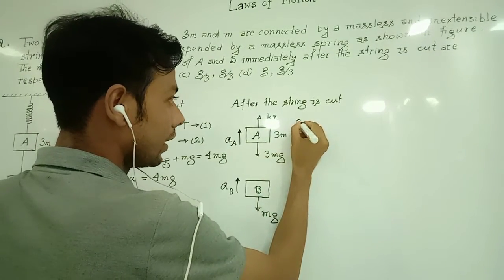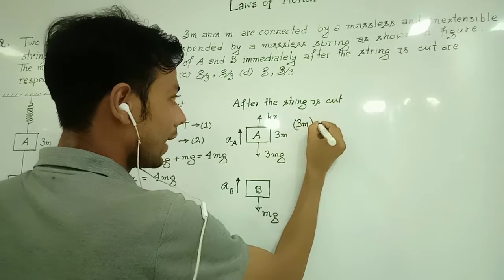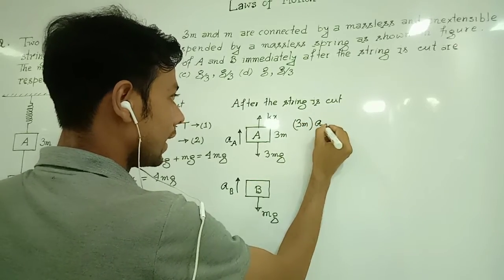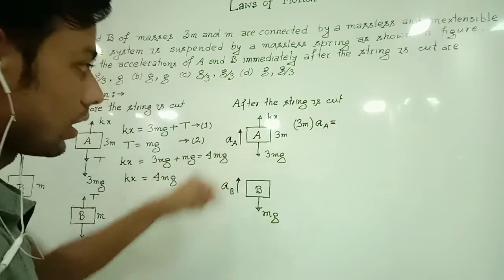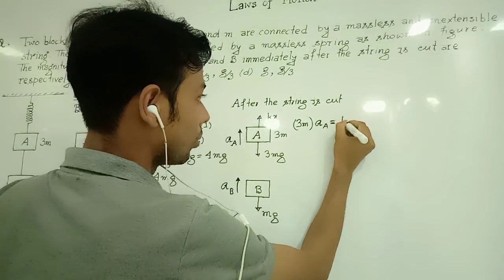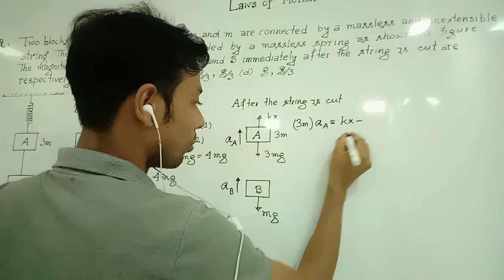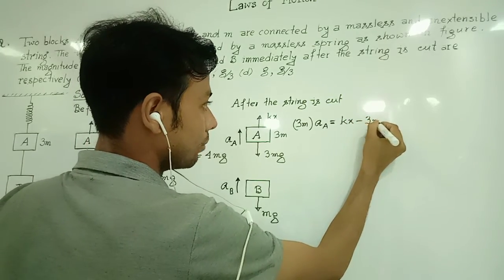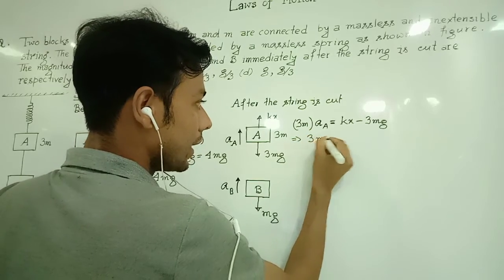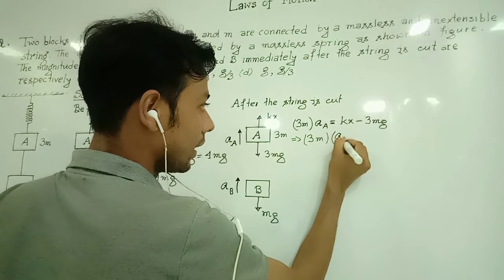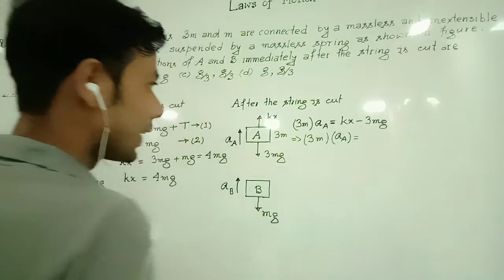So if we write the equation by laws of motion, the mass of the block A, 3m, multiplied by the acceleration of the block A, AA, will be equal to the force in the direction of acceleration, which is Kx, minus its opposite force, which is 3mg. So 3m into a will be equal to Kx minus 3mg.